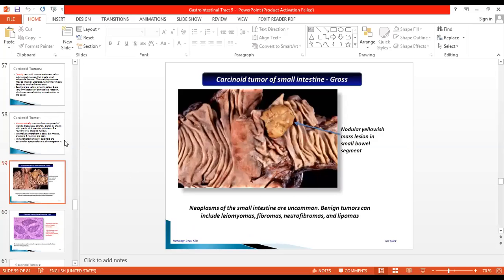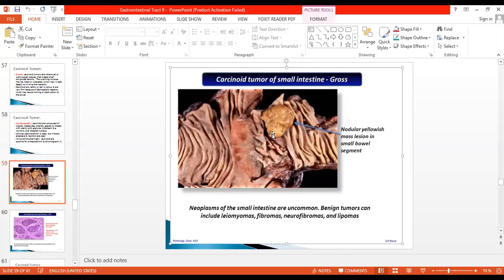This is the gross appearance of the carcinoid of the small intestine. You can see the opened up section of small intestine showing a nodular yellowish mass which is hanging into the lumen of the bowel. So this is the carcinoid tumor. Other neoplasms can also hang in a ball-like manner within the intestine.